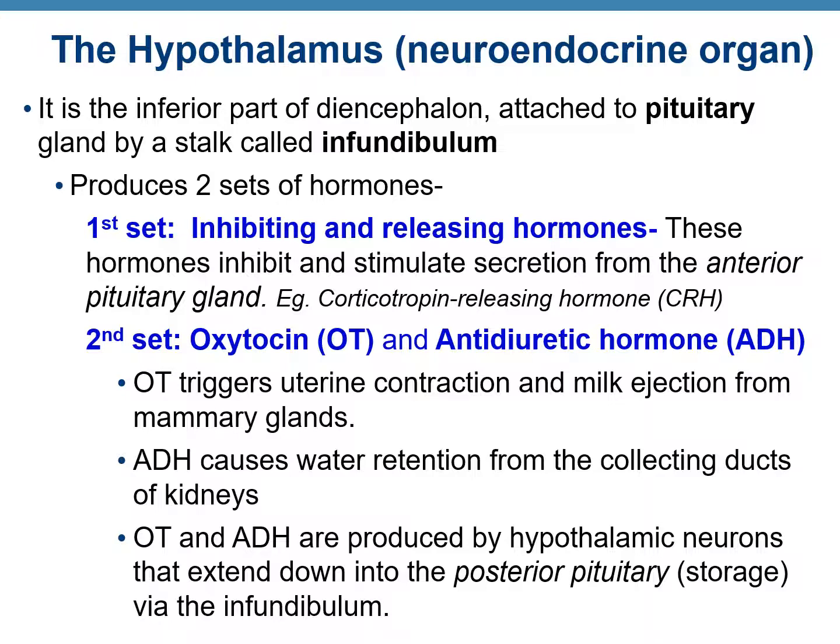The second set of hormones includes two hormones, oxytocin or OT and antidiuretic hormone or ADH. Oxytocin stimulates uterine contraction during childbirth and milk ejection from the mammary glands, while ADH prevents dehydration. Oxytocin and ADH are produced by the hypothalamic neurons, and these neurons extend down to the posterior pituitary. So these two hormones are stored in the posterior pituitary.